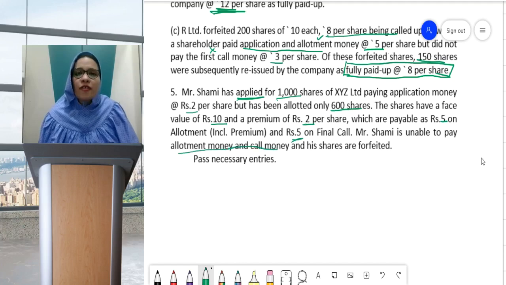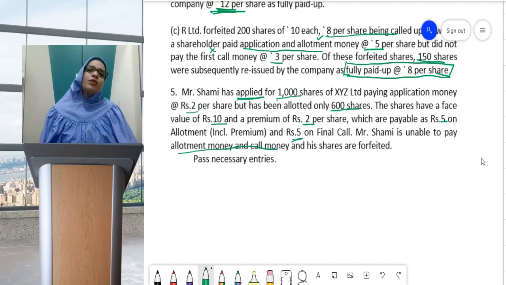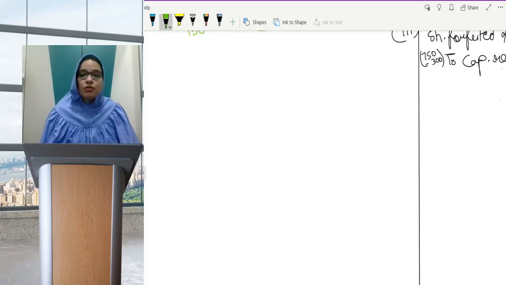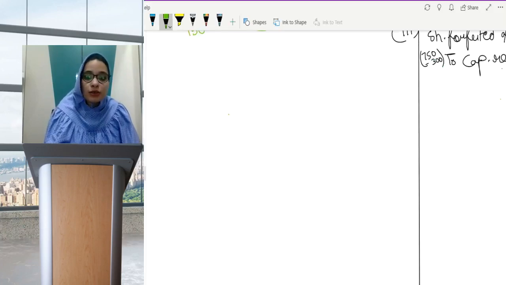This question would not have been complicated if only call money was not paid. If only call money was not paid, then you could have done the entry of 600 and call money, and it was simple. But here the question is tough because there is allotment money which is not paid. So as usual, let us go to our working notes first. Question 5.